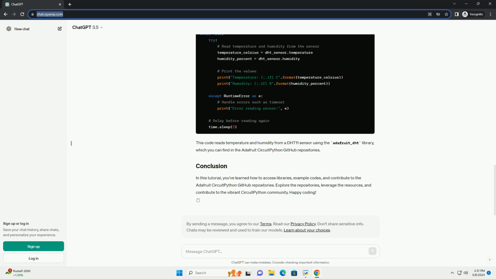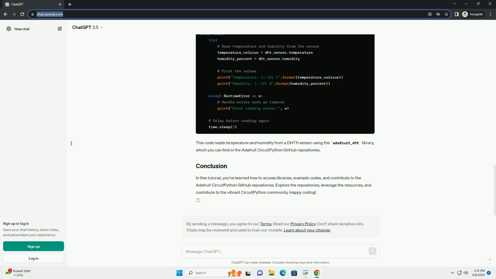Below is an example code demonstrating how to use a sensor library from Adafruit CircuitPython GitHub. This code reads temperature and humidity from a DHT11 sensor using the adafruit_DHT library, which you can find in the Adafruit CircuitPython GitHub repositories.